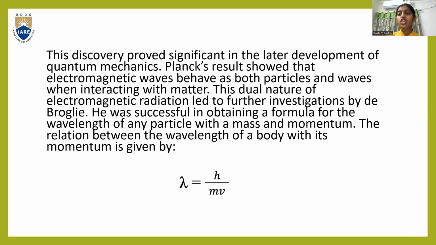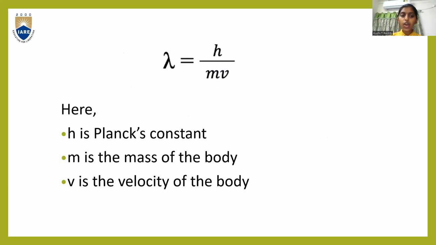So from Planck's quantum theory, we got to know that electromagnetic wave has dual nature, that is particle nature and wave nature. With the help of this theory, a relation was developed by de Broglie. The relation between wavelength of a body with its momentum was discovered, that is lambda is equal to h by mv, where h is Planck's constant, lambda is the wavelength, m is the mass of the body, and v is the velocity of the body.